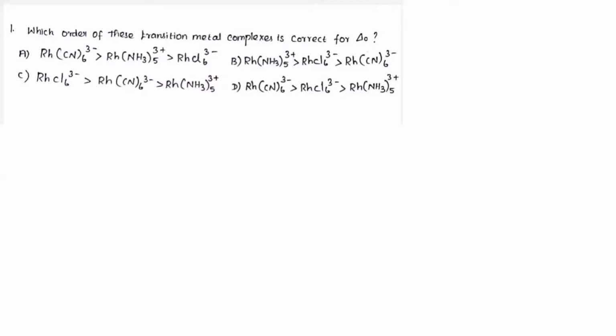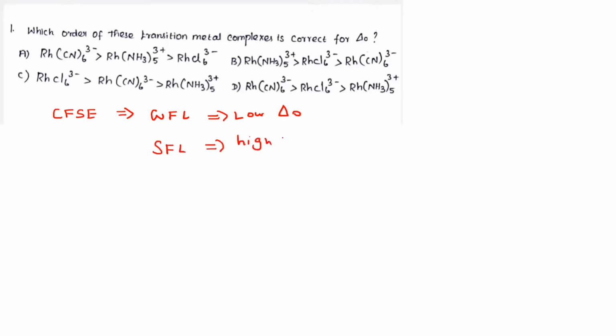Now see the first question. They're asking: which of the following transition metal complexes has the correct Δo value? They're asking about the CFSE value, right? What is the important key point in this question? Listen, we know the CFSE, crystal field stabilization energy. In the case of a weak field ligand, always what? Low CFSE, the low Δo value, right? In the case of a strong field ligand, always what? High Δo value, right?